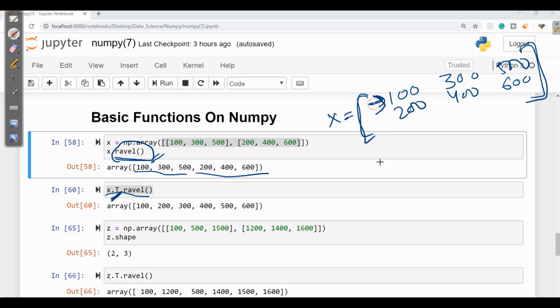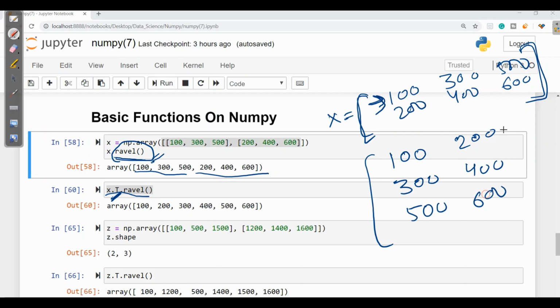The complete row will become a column, 100, 300, 500, and then 200, 400, 600, and then it asks to flatten it. So we will use ravel, and with the help of the ravel function, we will get all the values in a flattened form.